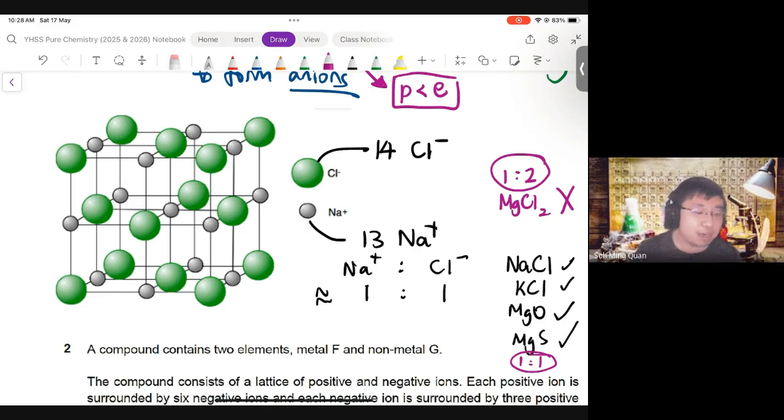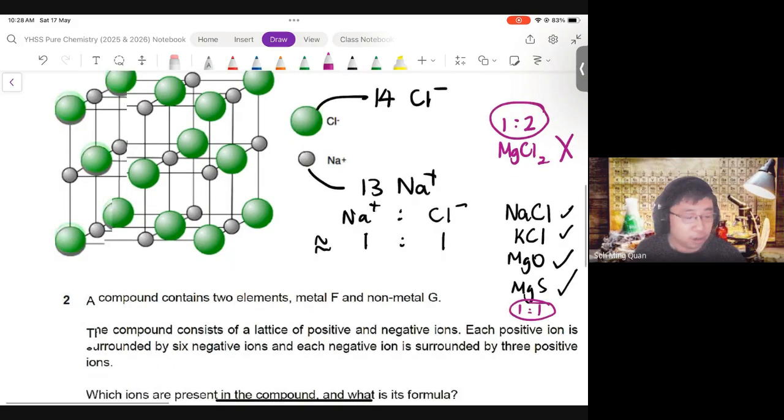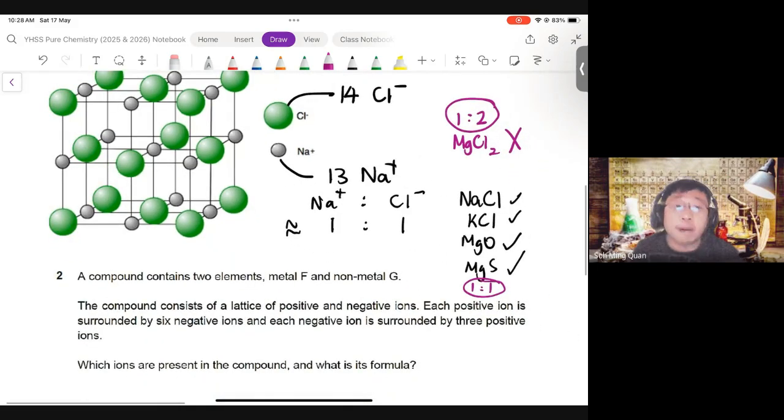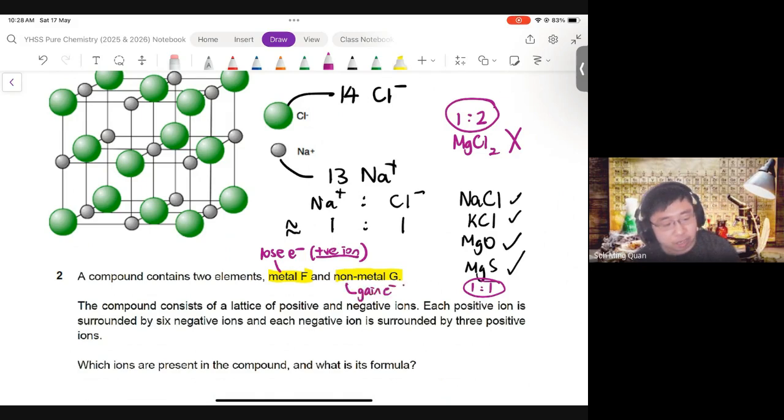Okay. Now, the next question regarding the lattice, that's also from your notes. A compound contains two elements, metal F, non-metal G. Make it a point to highlight chemical names, it helps. So F is a metal, G is a non-metal. I will go on and write, a metal loses electrons, so it's a positive ion. Metals form positive ions, whereas non-metals gain electrons to form negative ions.